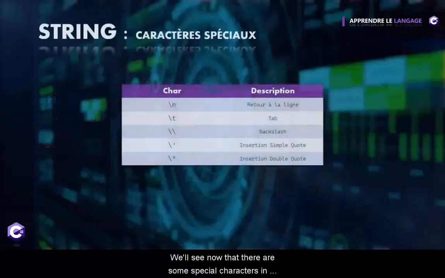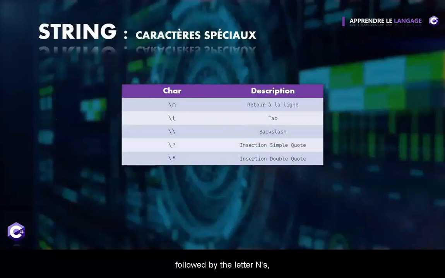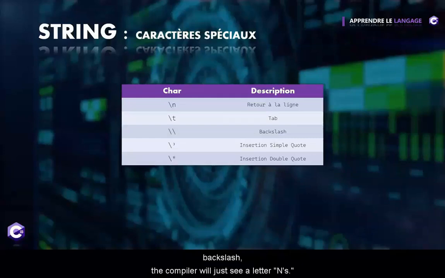We'll see now that there are some special characters in C# that sometimes have different meanings. For example, if you want to add a new line in your string, you need to use a backslash followed by the letter n. And then when the compiler recognizes it, it will make a line break. On the other hand, if you don't add this backslash, the compiler will just see a letter n. Similarly, if you want to make a tab in your string, you need to use a backslash followed by the letter t.